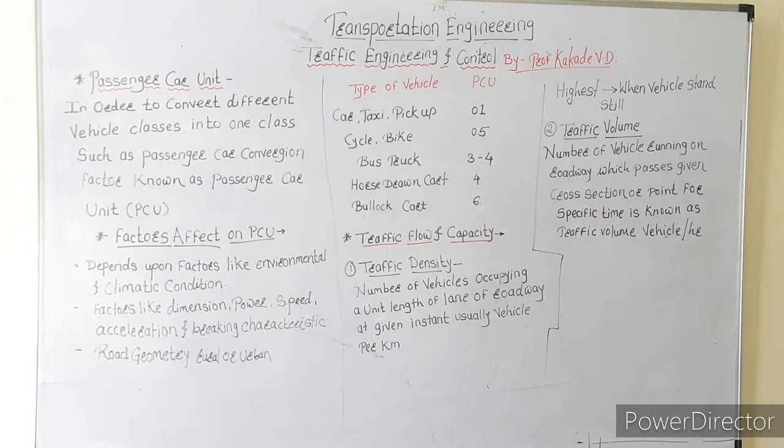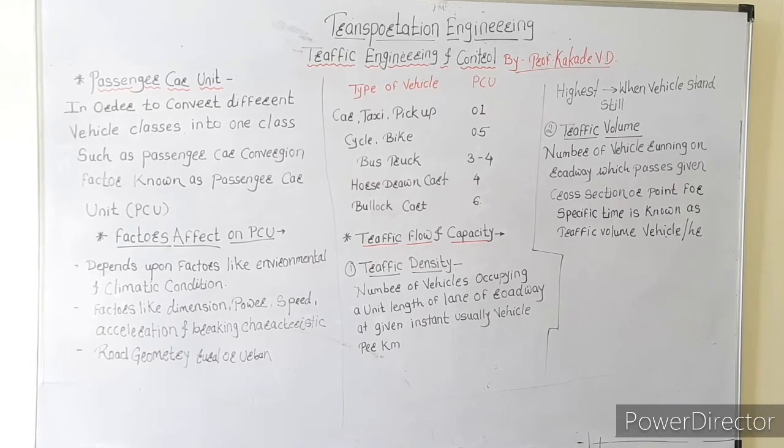So their value also increases. As compared to the car, the bus has 3 to 4 times the properties and characteristics: the weight increases, the length increases, the braking efficiency and power also increase. So the bus and truck are considered as 3 to 4 times the passenger car.